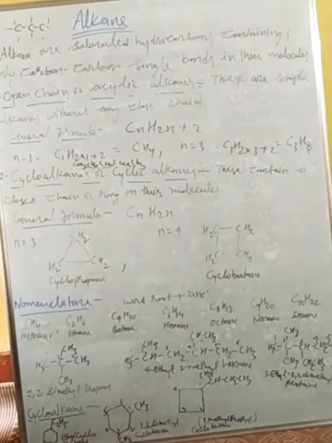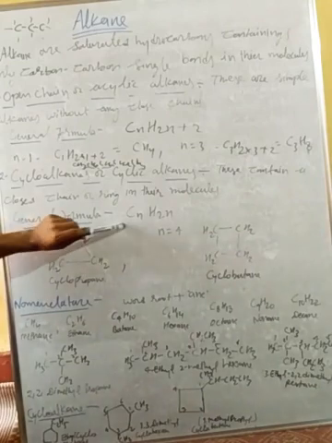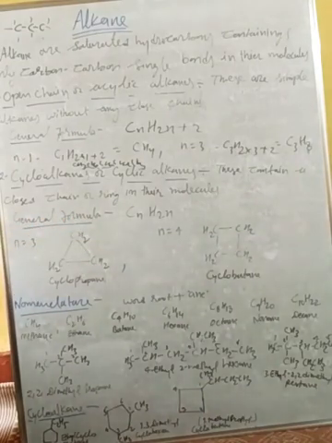Now the second type of alkane is cycloalkane, or cyclic alkane. These contain a closed chain ring in their molecules. They form a cyclic form, a ring form, and that is not an open form. Their general formula is CnH2n, and the value of n should be minimum 3. If the value is less than 3, it will not make a cyclic form.